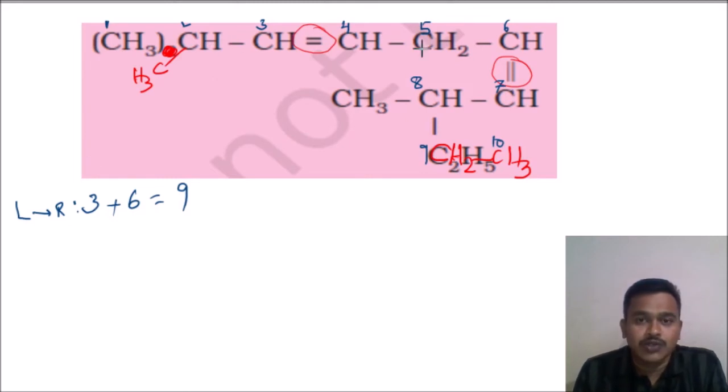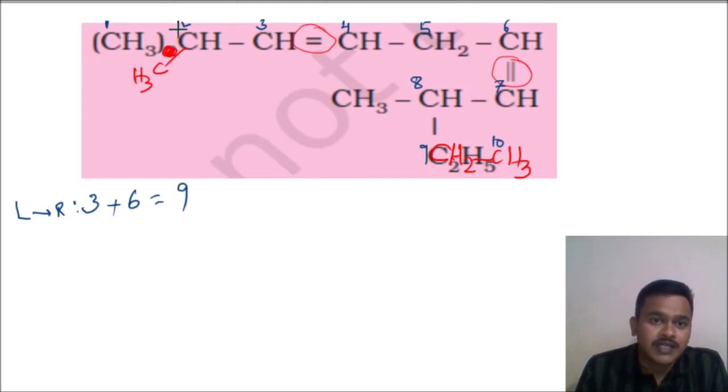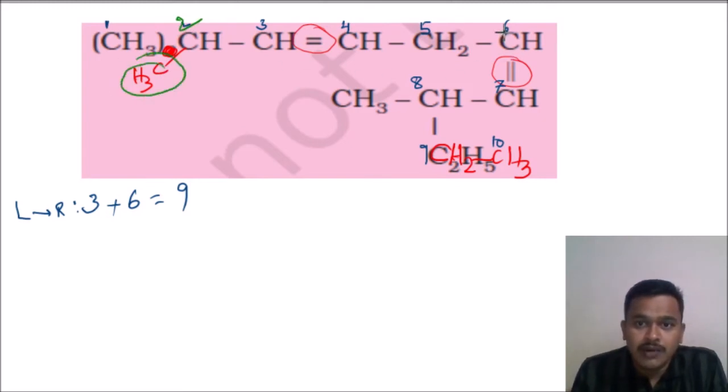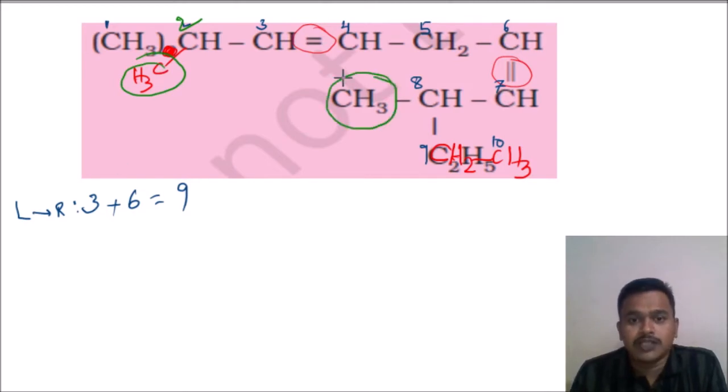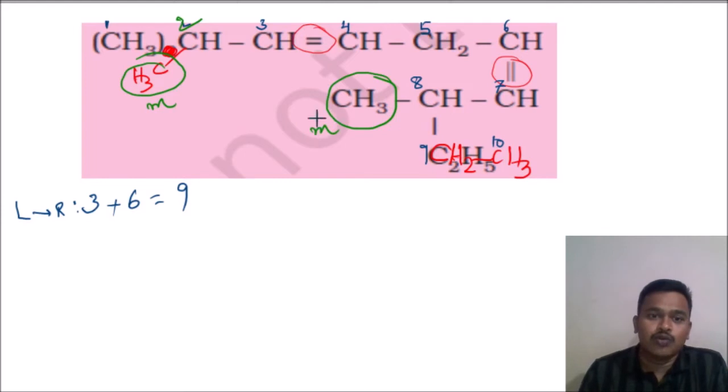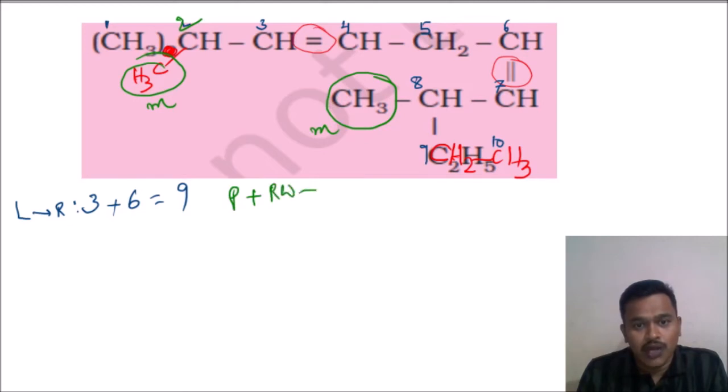Okay, longest chain chosen, numbering also chosen. Now identify the branches. Where are the branches located? Here at the second position, one branch is there. Similarly, at the eighth position, the other branch is there. Both are methyl branches only. So while writing the name, first we have to write the prefix, then the root word, then the suffix.